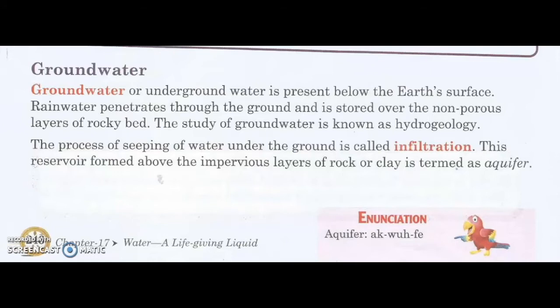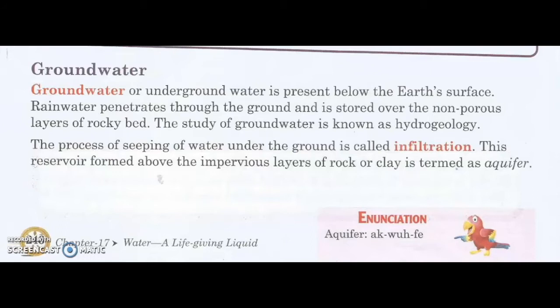Okay, children? So the groundwater is present below the surface and it penetrates to the ground and is stored over the non-porous layers of rocky bed. This reservoir formed above the impervious layers of rock or clay is termed as aquifer. Impervious layers of rock means which don't allow water to pass through them.